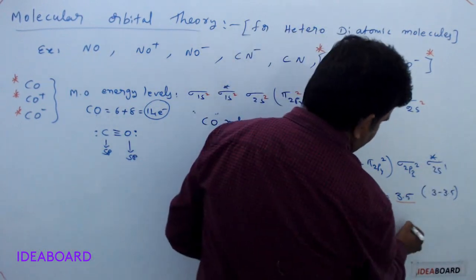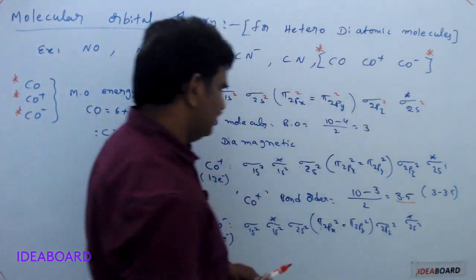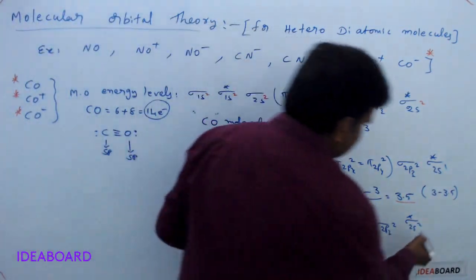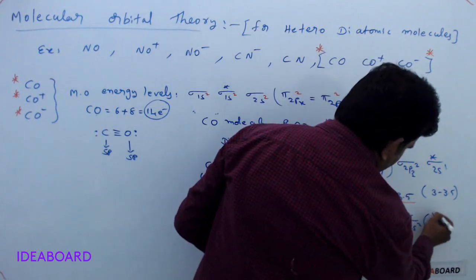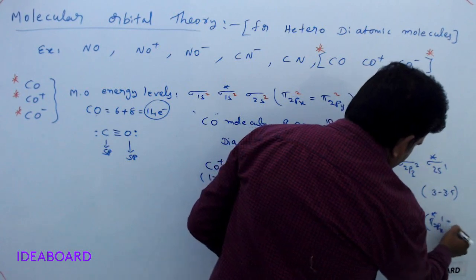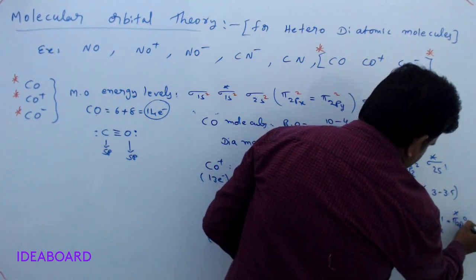Actually it is 14 and one more electron is present. Then one more means what is formed? Pi star 2p x1 is equal to pi star 2p y0.